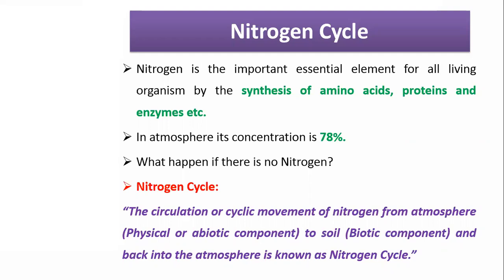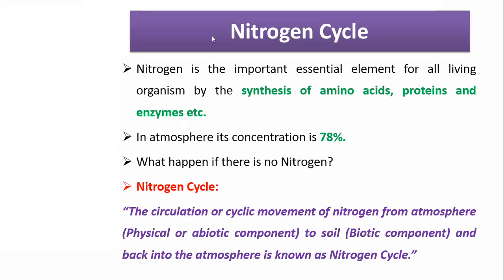Nitrogen cycle. What is the nitrogen cycle? This is the circulation or cyclic movement of nitrogen from the atmosphere to the soil. Whatever atmospheric nitrogen is there, we cannot consume that atmospheric nitrogen as such. Even plants cannot take atmospheric nitrogen as such.